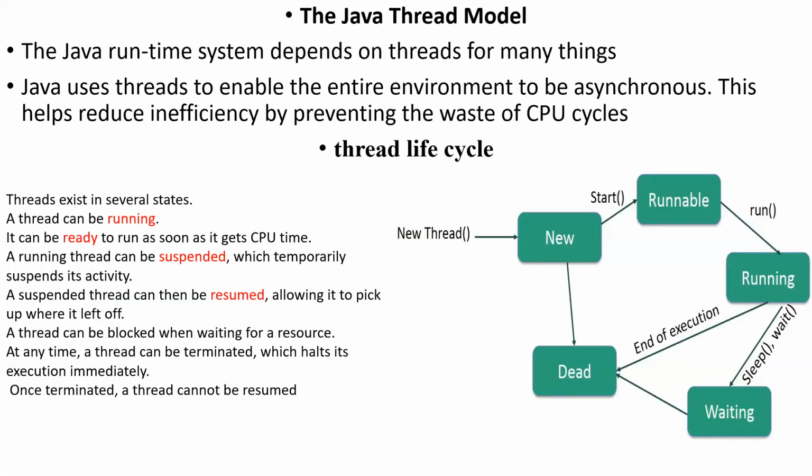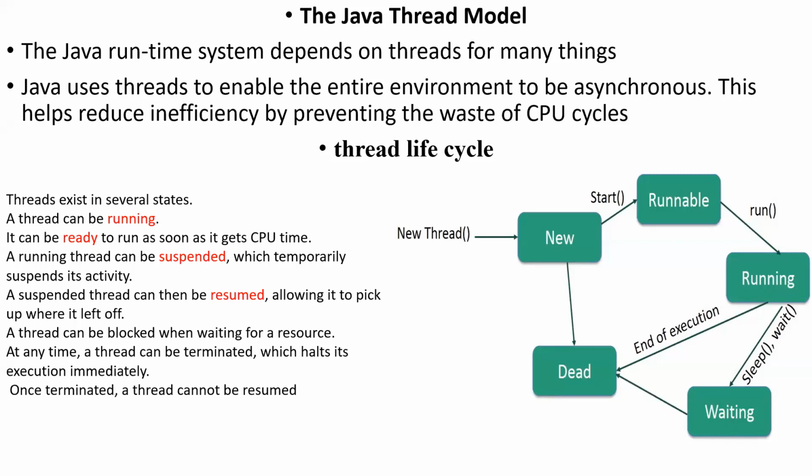So next, the thread model. What is a thread? Thread is a lightweight process which is able to perform some small action. The thread lifecycle in Java programming basically goes through the new state, runnable state, running state, and dead, waiting states, resume, all these things.